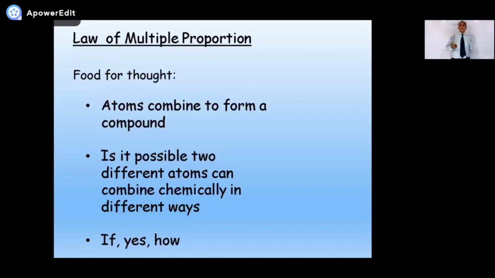Now the question is, when two elements combine, then only one type of compound is formed. If you are clever, you already know the answer, because we have just discussed its answer indirectly a few minutes ago. What is the question written that you can see on the screen also? Is it possible two different atoms can combine chemically in number of ways to form number of different compounds? If yes, then how could it be possible?